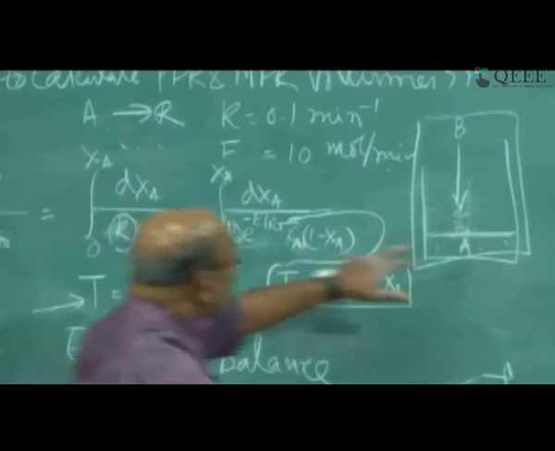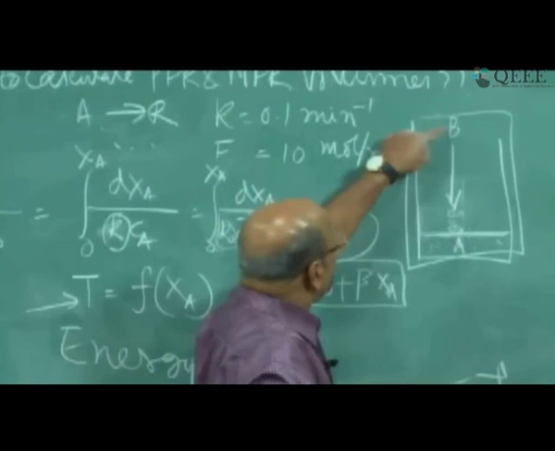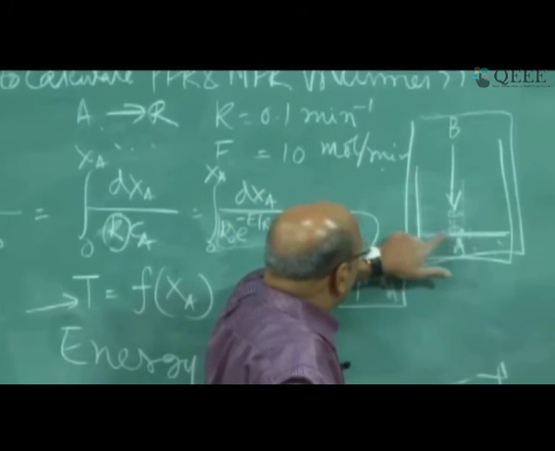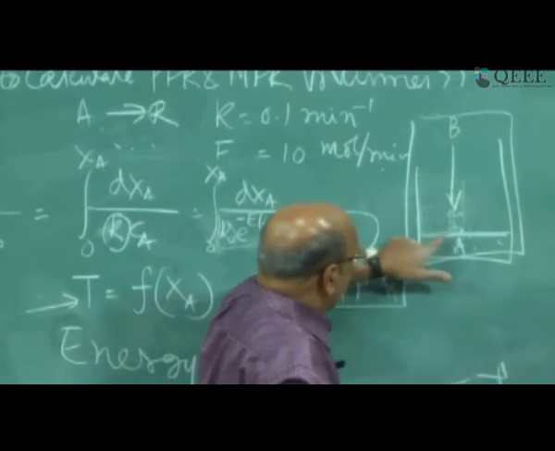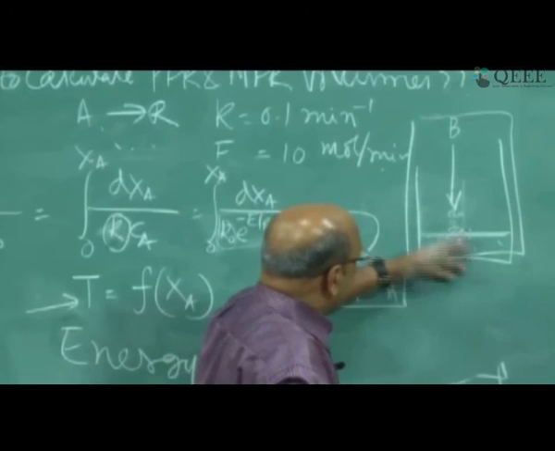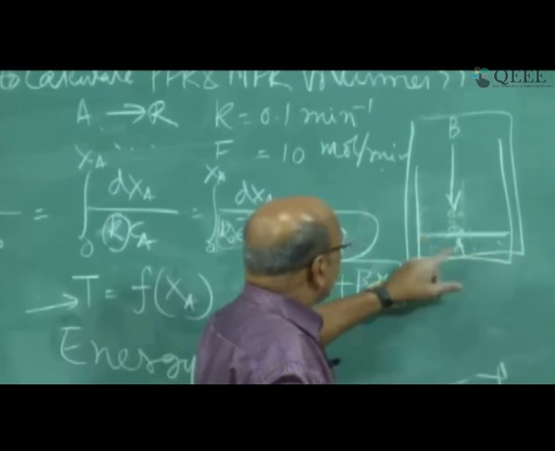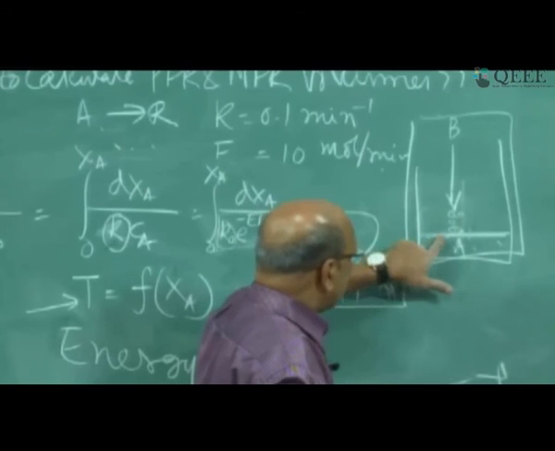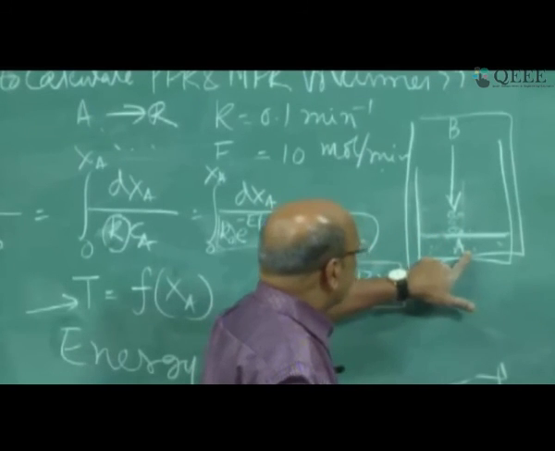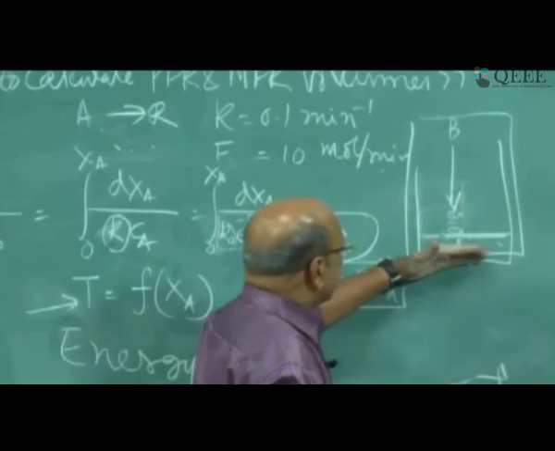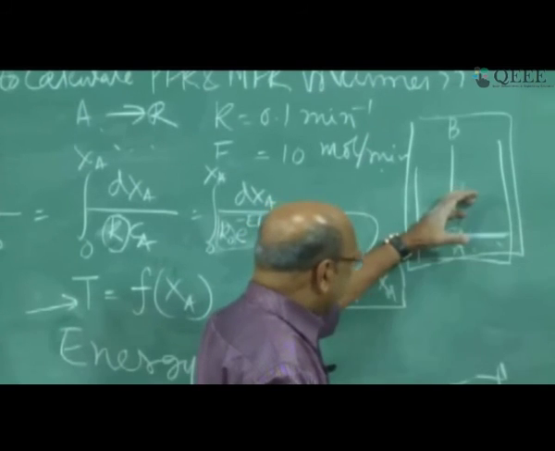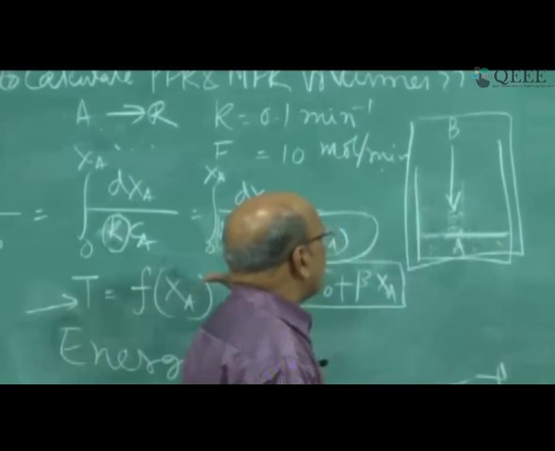So actually this is more complicated because when you are adding B, slowly the level is increasing, and along with that reaction is also going on, so you have to take volume change into account, reaction rates into account with the time. So that is why it is mathematically slightly more complicated than the equations we have derived.